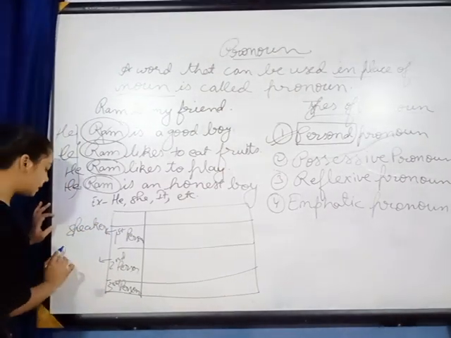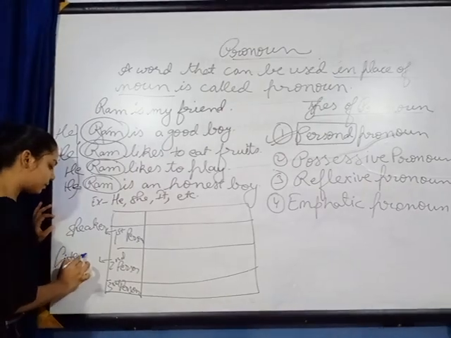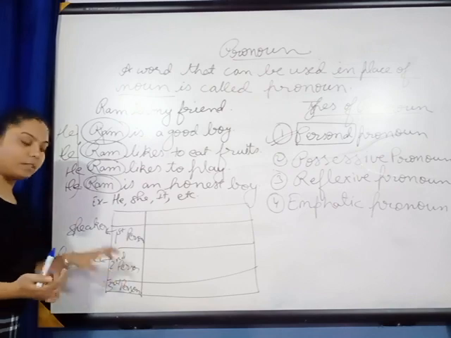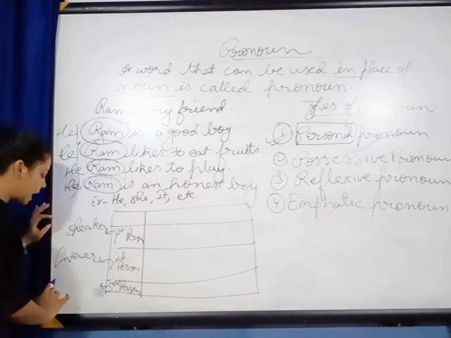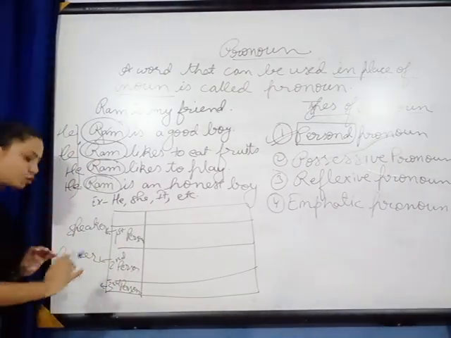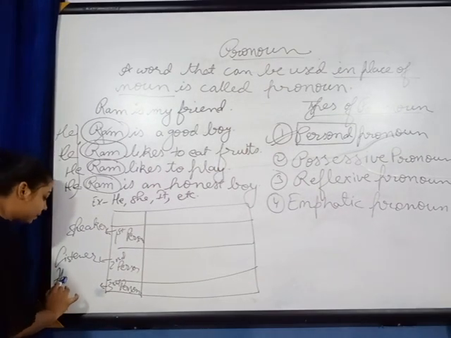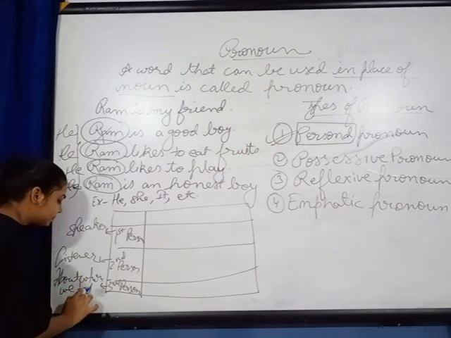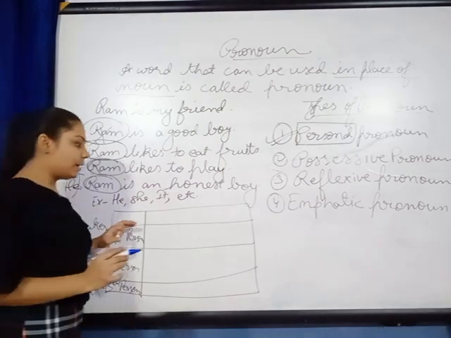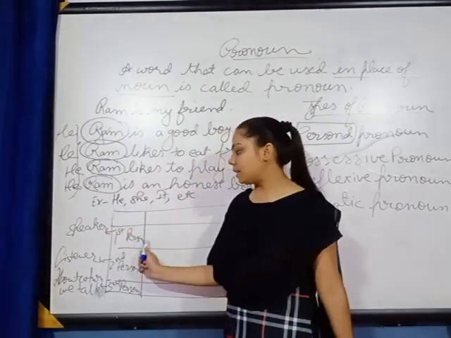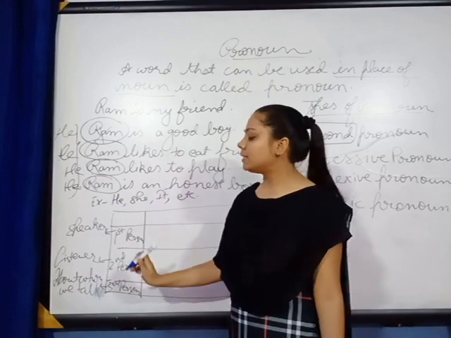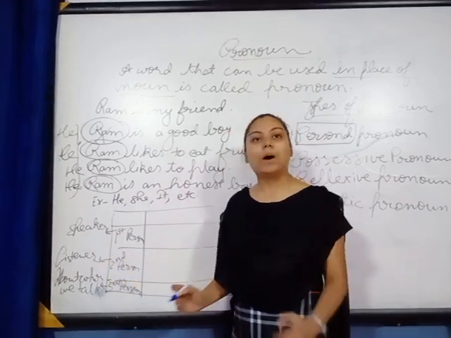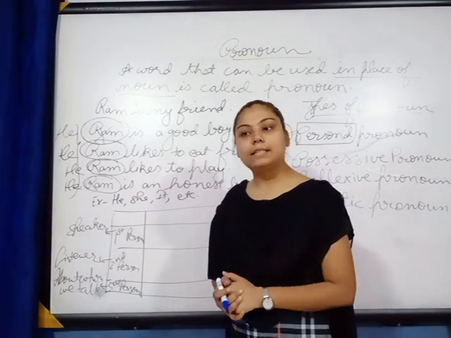Second person means listener. Whoever the speaker is talking to is known as second person. And third person means about whom it is being talked. About whom we talk in the sentence.